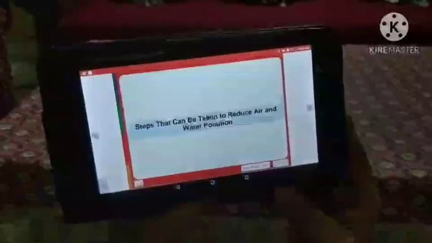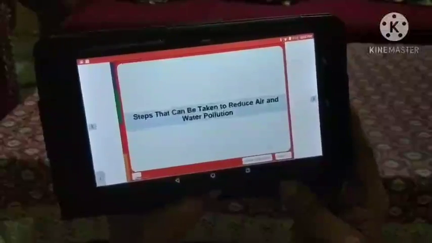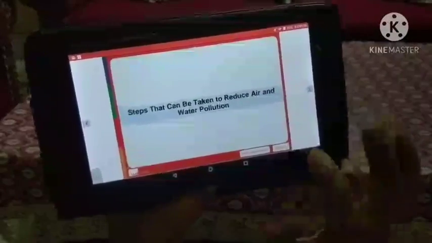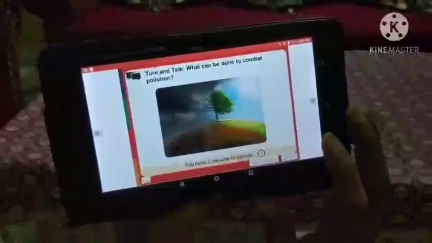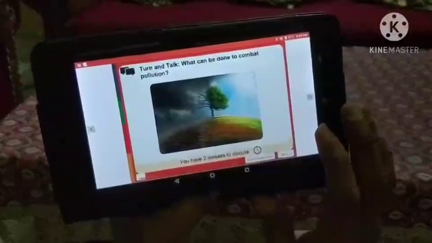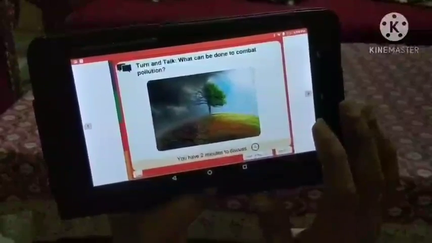Students, now we will learn about the steps that can be taken to reduce air and water pollution. What can be done to control pollution or combat pollution?